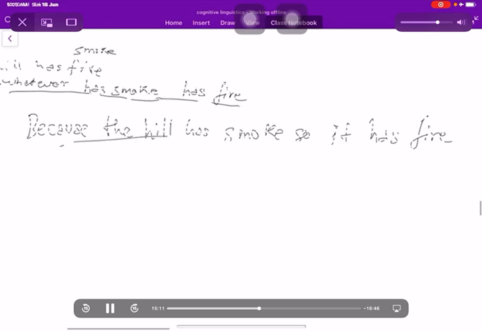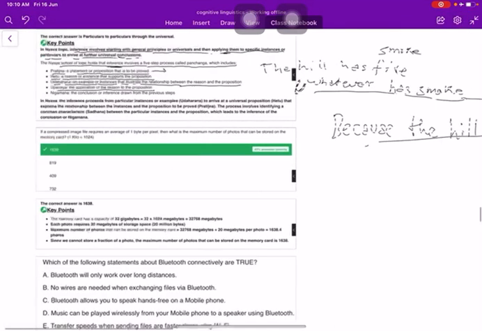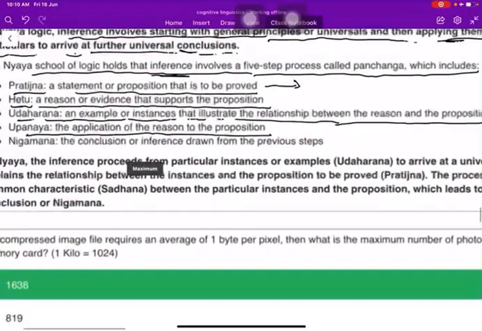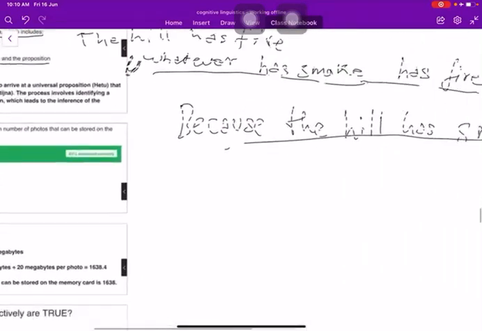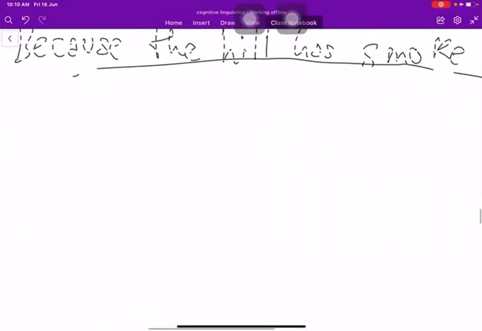That's Upanaya. And then you have Nigaman, the conclusion or inference drawn from the previous steps. So the Nigaman is the conclusion. And because the hill has smoke, so it has fire, is proven.